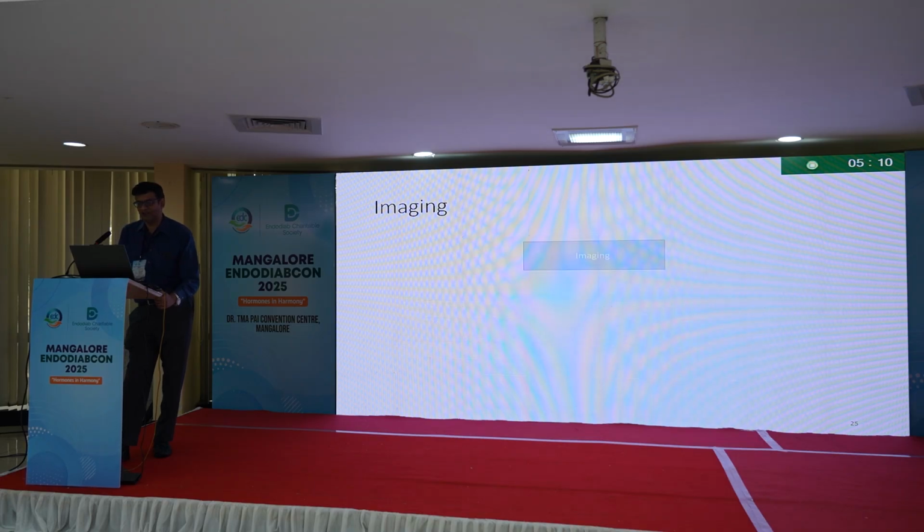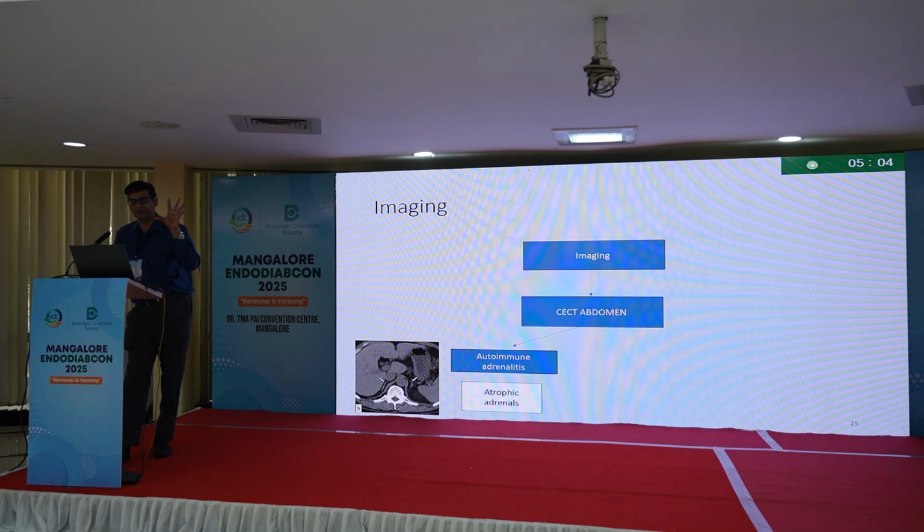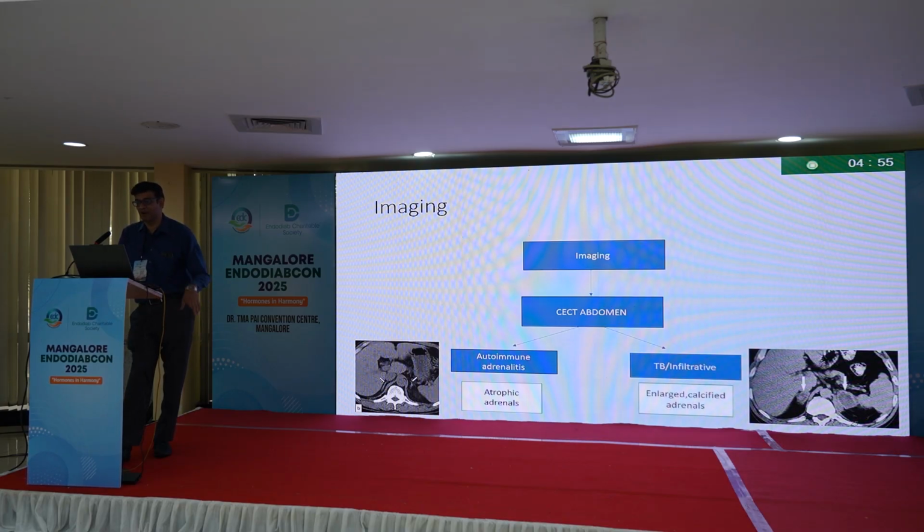What will be seen on the CT? In the case of autoimmune adrenalitis, as I said, there will be initial enlargement, but after that it will be atrophic because of fibrosis. There will be small adrenal glands. Whereas in the presence of tuberculosis or infiltrative disease, the glands will be opposite. It will be enlarged and it will be calcified.